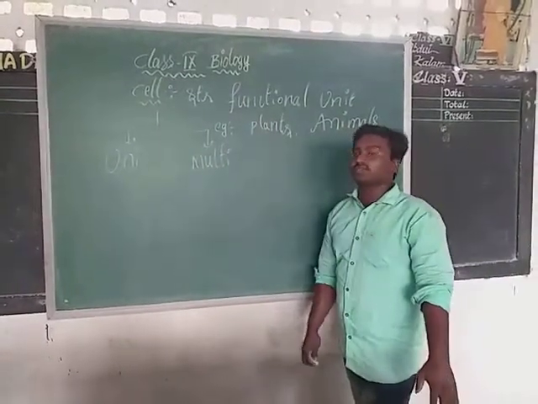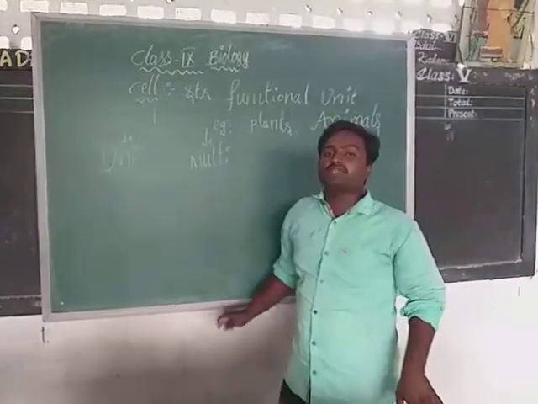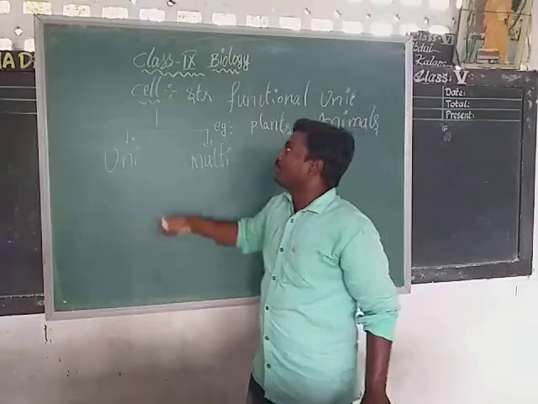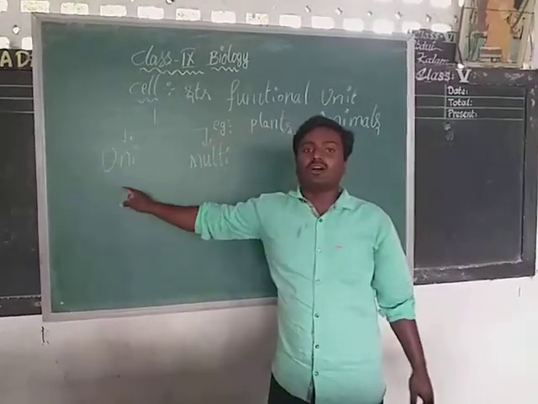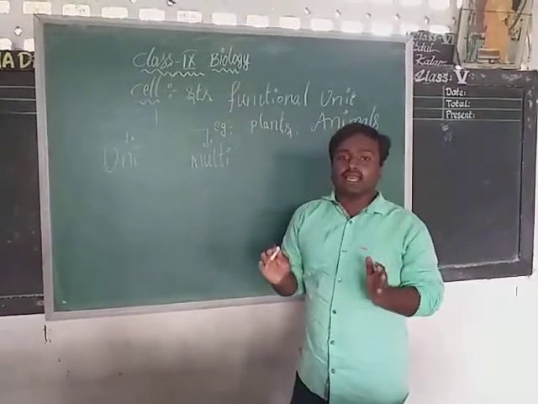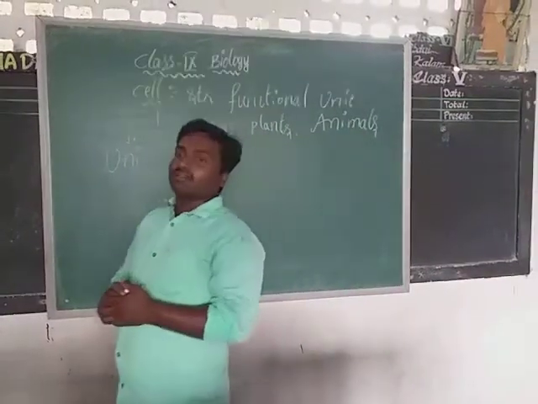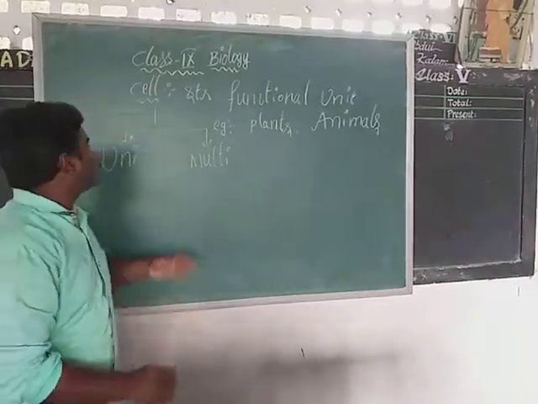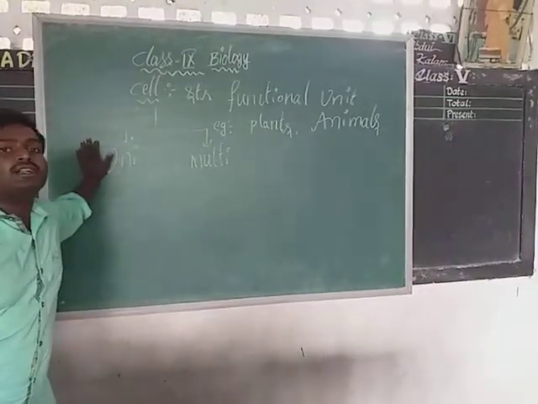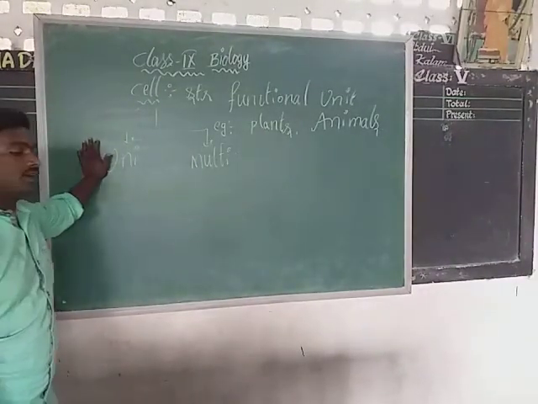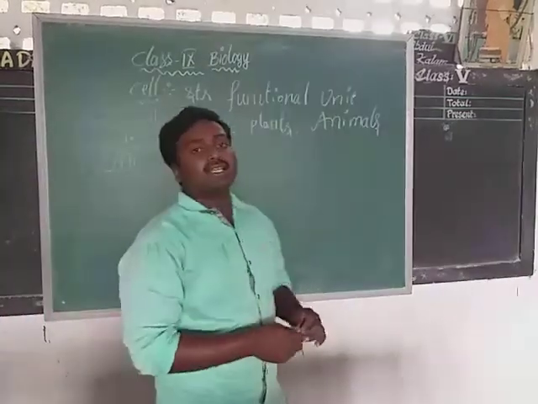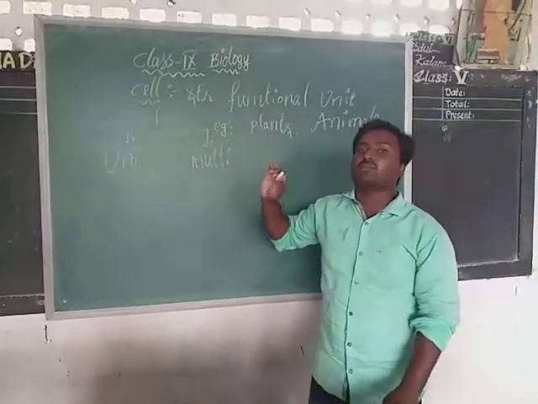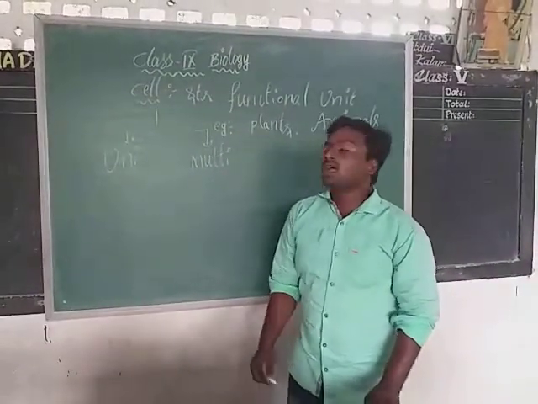Unicellular organisms means, what do you know about uni? Uni means one. Here in case of unicellular organisms, one cell can perform all the activities in those particular living organisms. That type of organisms are called unicellular organisms. In unicellular organisms, one cell can perform all the activities.